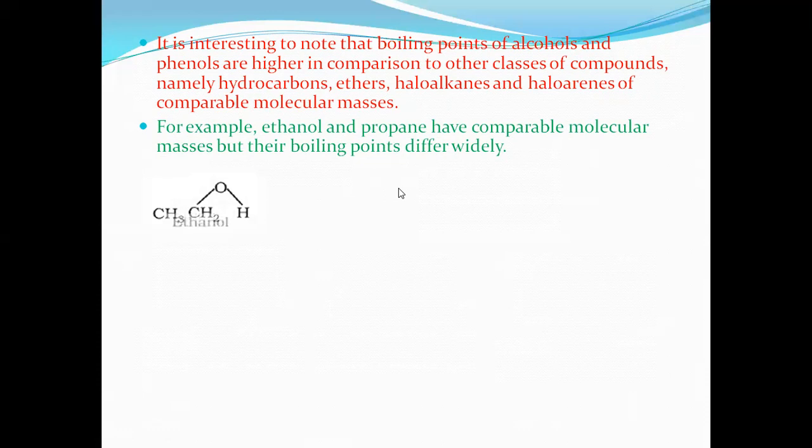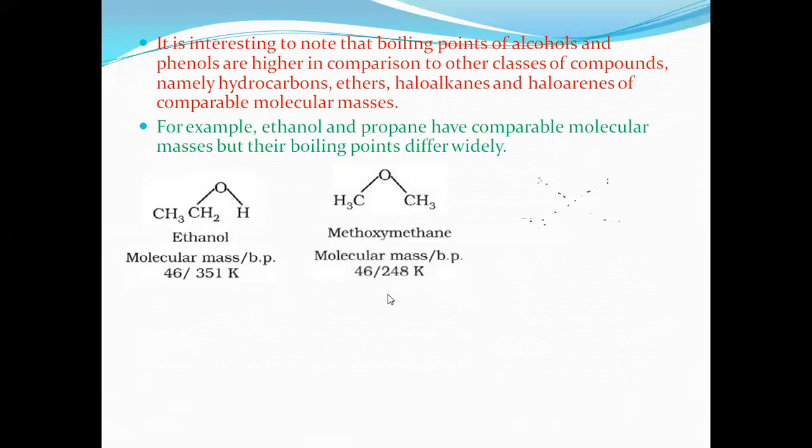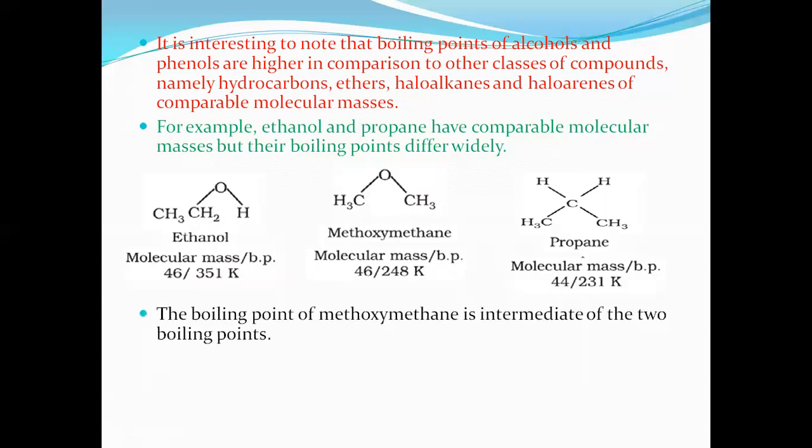Ethanol is 351, methoxymethane is 248, and propane is 231. Why does the boiling point differ? Because of the hydrogen bond. The boiling point of methoxymethane is intermediate of the two.